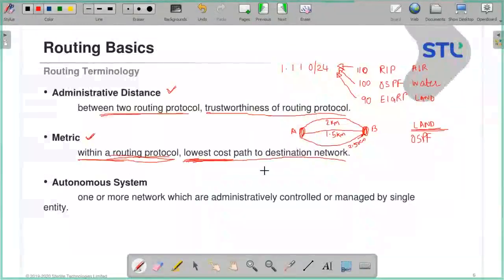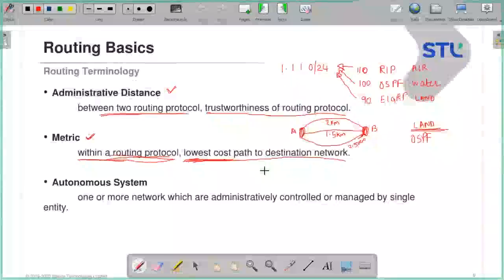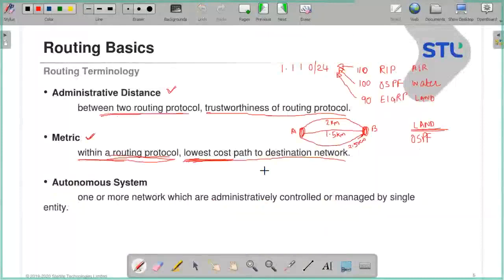So I think this covers our routing basics, the routing terminologies. Any doubt till now? What is routing? Routing protocol, routed protocol, AD, that is administrative distance, metric, and autonomous system.